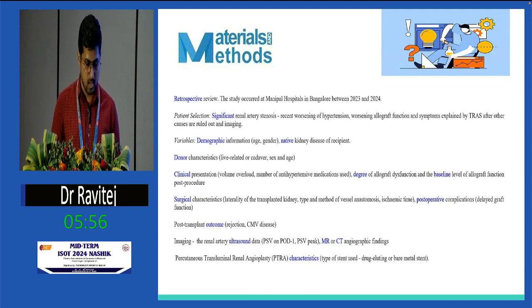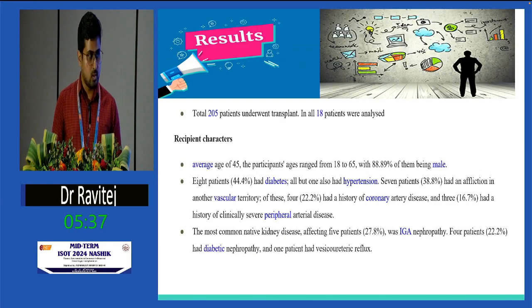causes were ruled out. Variables: we went through the studies which have been quoted in the references and took the variables from them, and a few of the variables like PSV on postoperative day 1 were added by us. I'll go through each of the variables below in the results. Total 205 patients underwent transplant at our center during those last 2 years. In all, 18 patients were analyzed to have significant transplant renal artery stenosis.